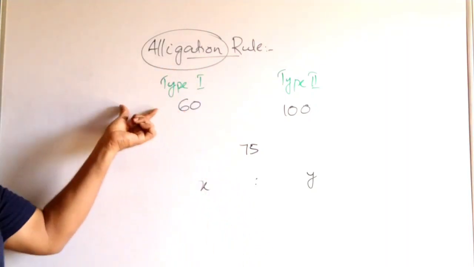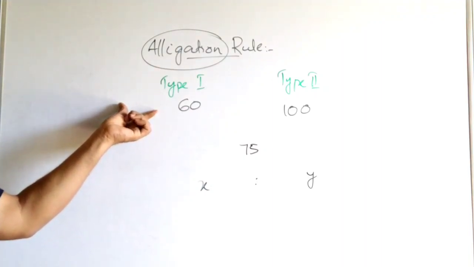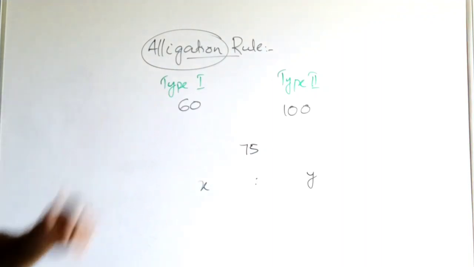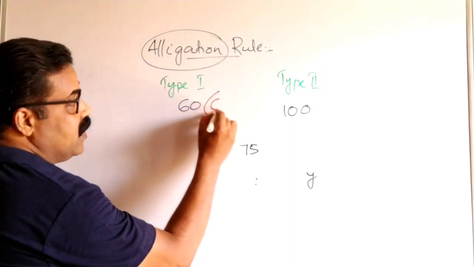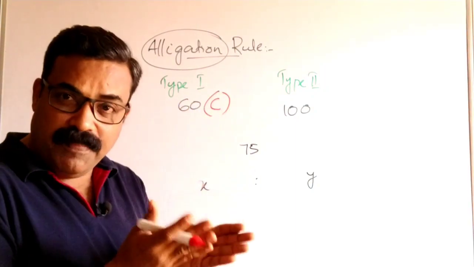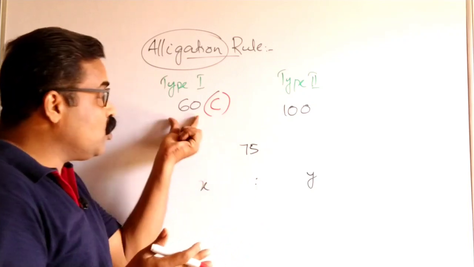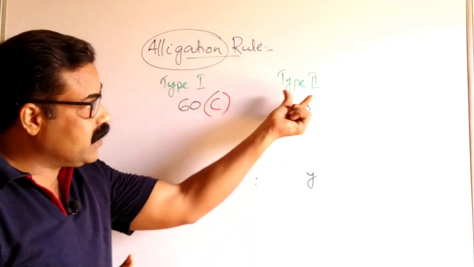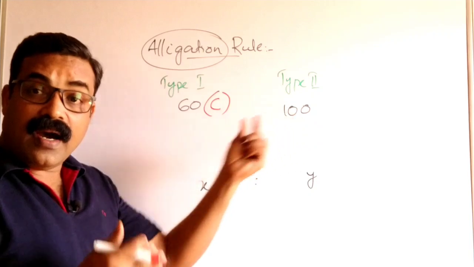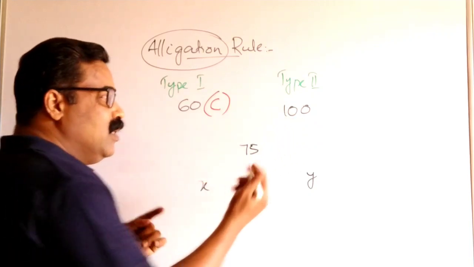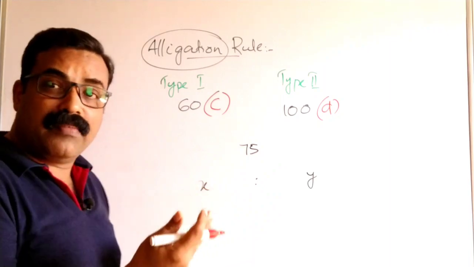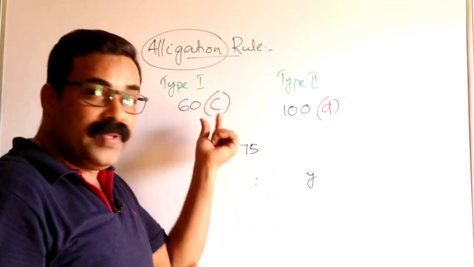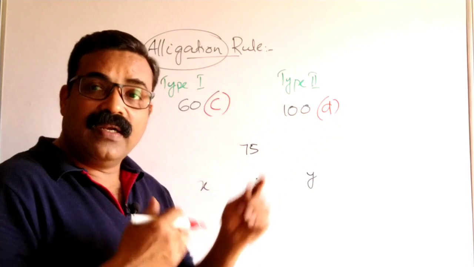This type 1 mango is cheaper, so let me take this as C. C stands for cheaper mango, 60 rupees per kg, and type 2 mango is 100. 100 is expensive, dearer, so we will take it as D. D stands for dearer. Dearer means expensive, costly. C for cheaper, D for dearer.